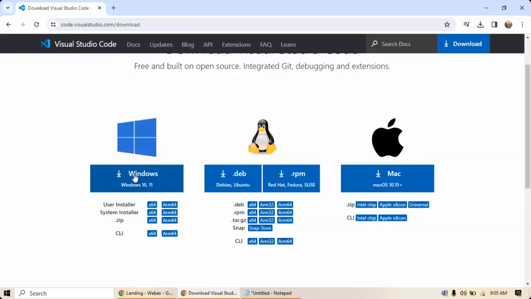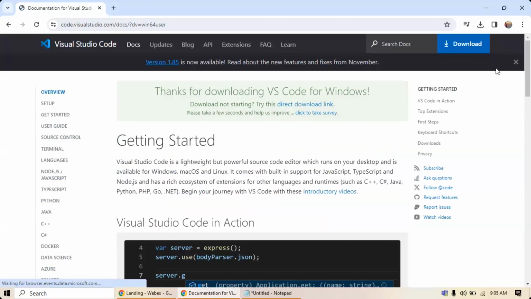Now click on Windows. Once you click on that button, see the download is happening here. There is the arrow and it is getting downloaded here. Once everything is done, we'll get an executable. So we'll see how to install it.